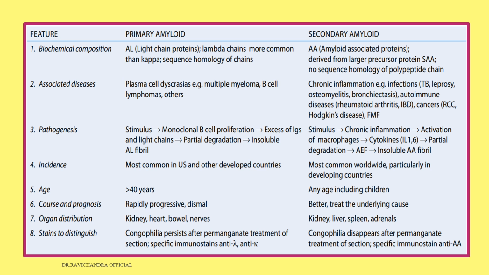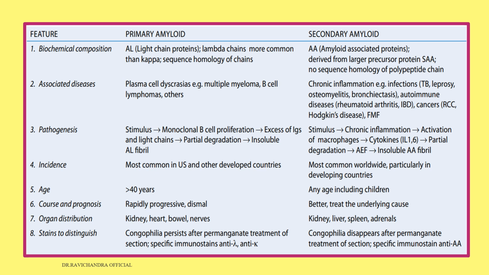With this, our main topic of amyloidosis is completed. The differences between primary amyloid and secondary amyloid can be asked for 6 marks questions or sometimes 3 marks questions. So what are the differences between a primary amyloid and a secondary amyloid? They can be differentiated under 8 features. One is biochemical composition, second is associated diseases, third it differs in pathogenesis, incidence, age, course and prognosis, organ distribution, and the stains to distinguish.